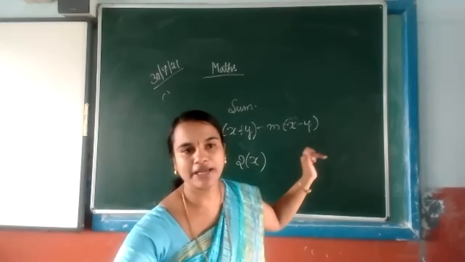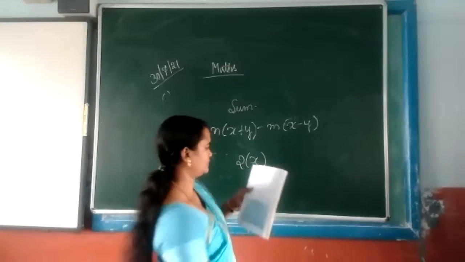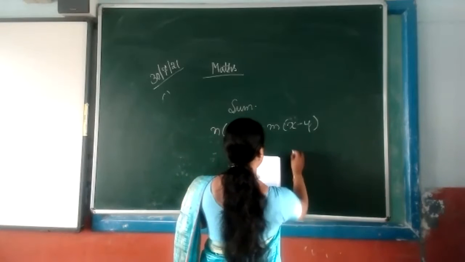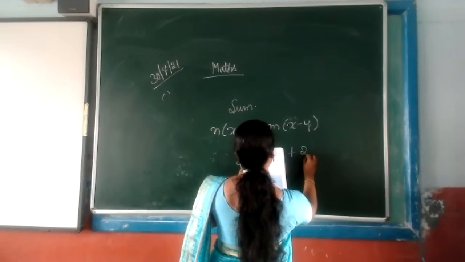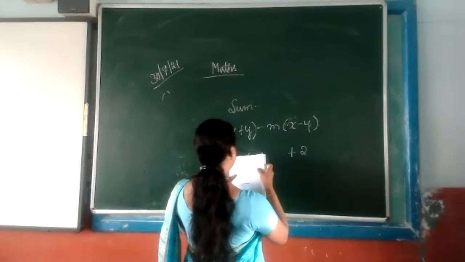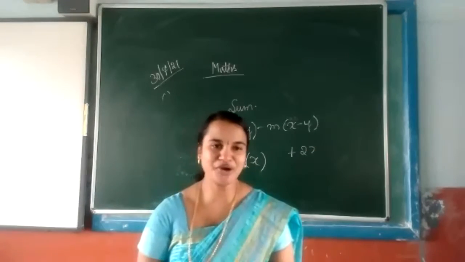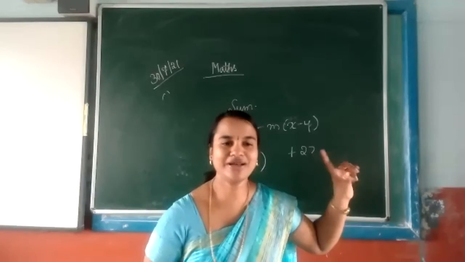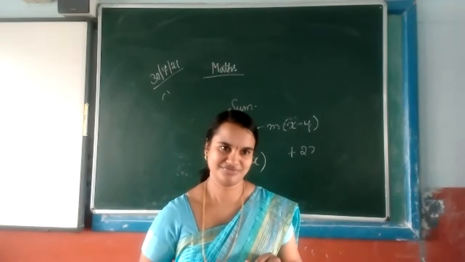Both are plus and minus, which was that? Ma'am, it was plus 2x minus x. No, ma'am, I'm telling the final result. Up to the final result we have not done. Only the addition part is done. The remaining I told him to do.